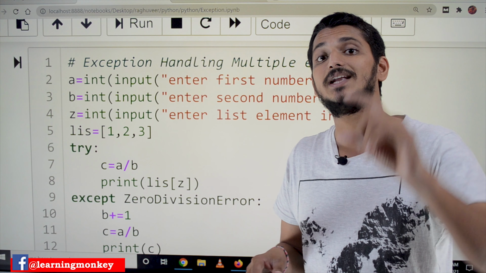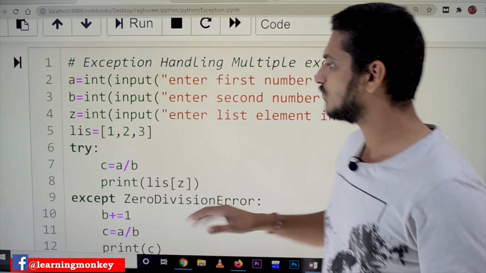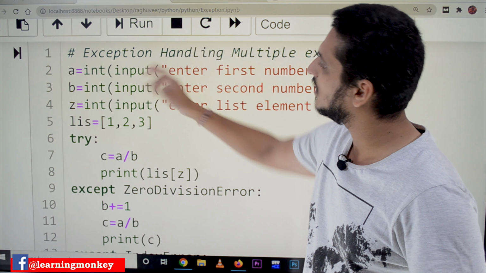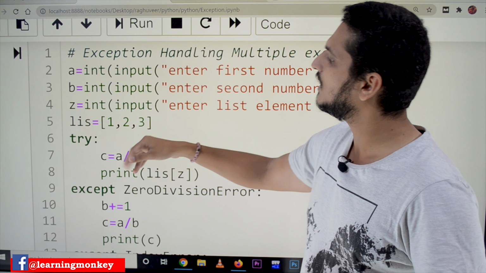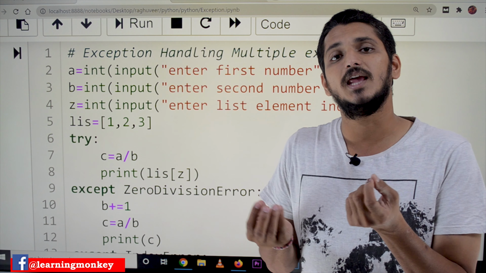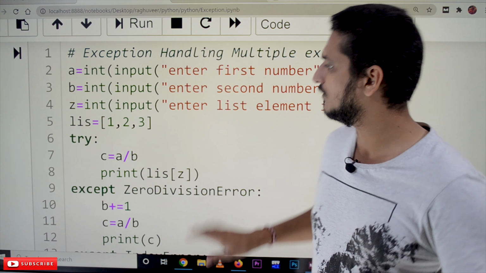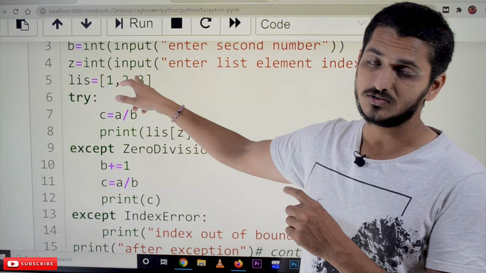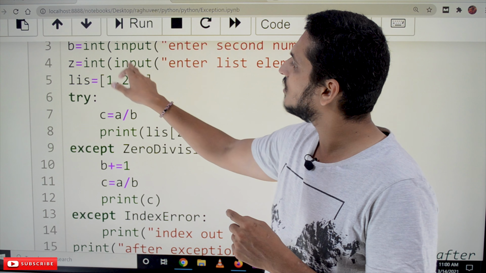It means you need different except blocks. That is what is happening here. Let's take an example. A and B are inputs, and we already know why we are taking A and B. Next we are taking Z as an input from the keyboard. The Z value is used as an index value. Next we have taken a list, list is equal to 1, 2, 3. What are the index values of this list? 0, 1, 2.